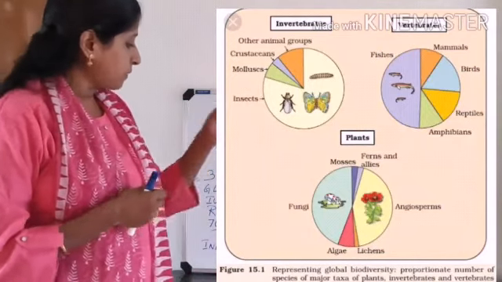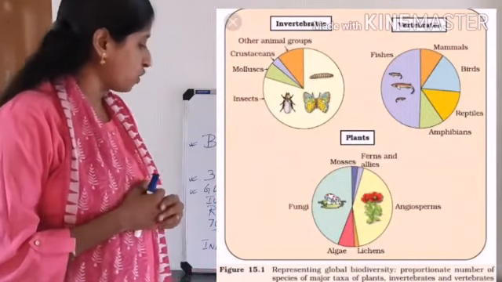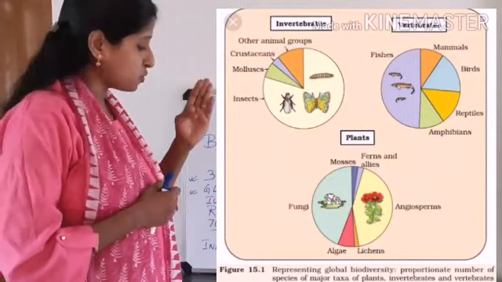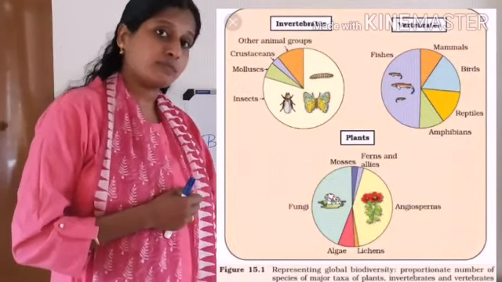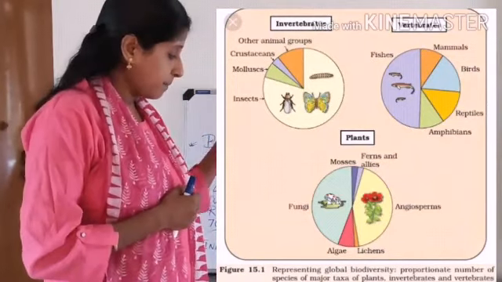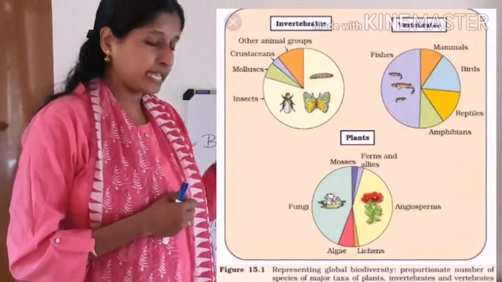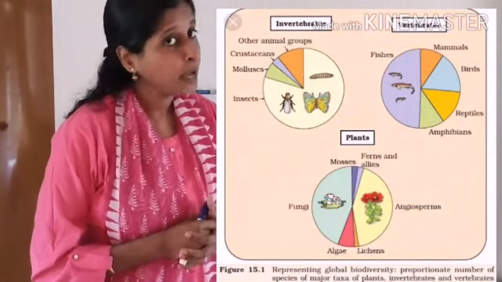Okay, so the next one is your vertebrates. In these vertebrates, you see which one is the highest? The fishes. Fishes are coming highest compared to the mammals, birds, reptiles and amphibians. Which is the highest? It is the fishes.